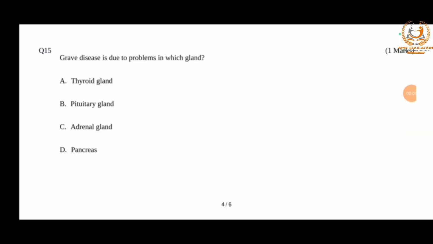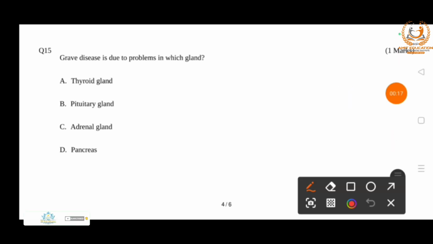So next question is, Graves' disease is due to problems in which gland? Option A, thyroid gland, B, pituitary gland, C, adrenal gland, and D, pancreas. The right answer is option A, thyroid gland. Graves' disease is due to a problem in the thyroid gland. It is an autoimmune disorder and results in the overproduction of thyroid hormone, which is known as hyperthyroidism, right?